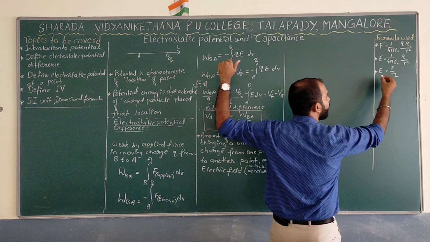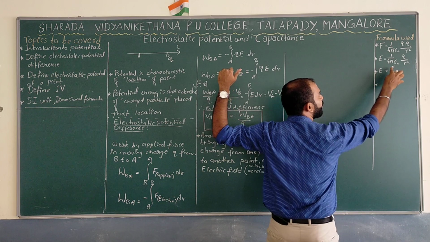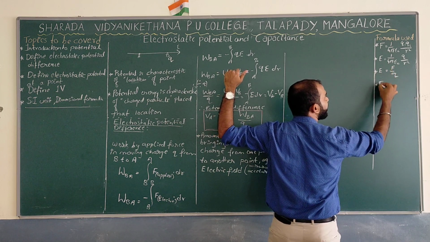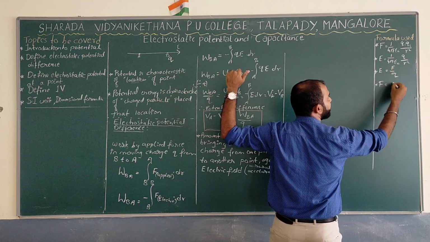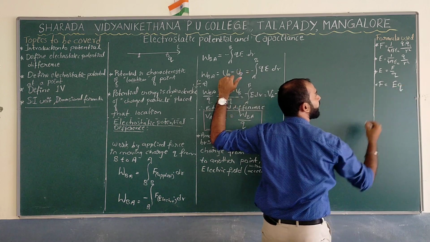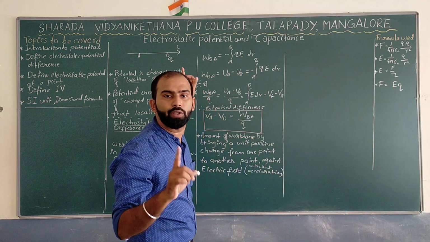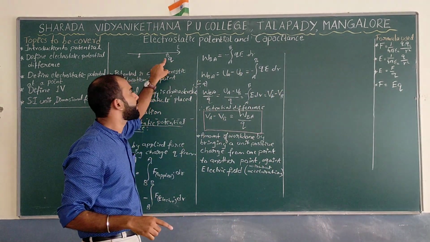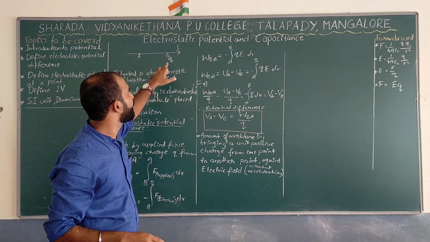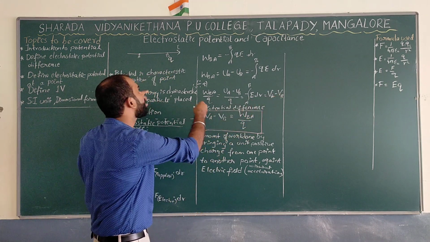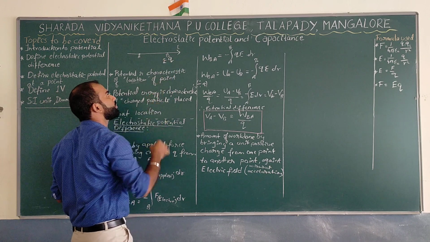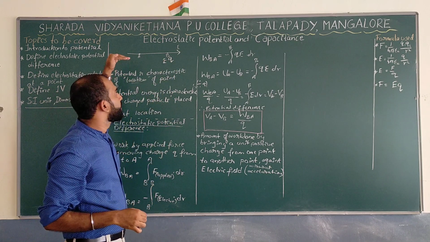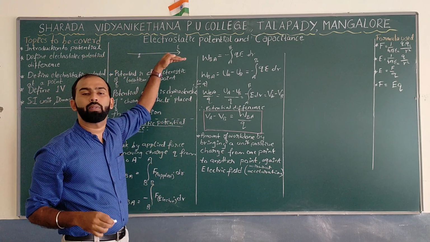What is the force acting at this particular point? We have taken E equal to F by Q. So F can be written as E into Q. Correct? E is the electric field in the region and Q is the charge kept at the point B over here. So the force acting here is E into Q. This is the force acting in the region of electric field.